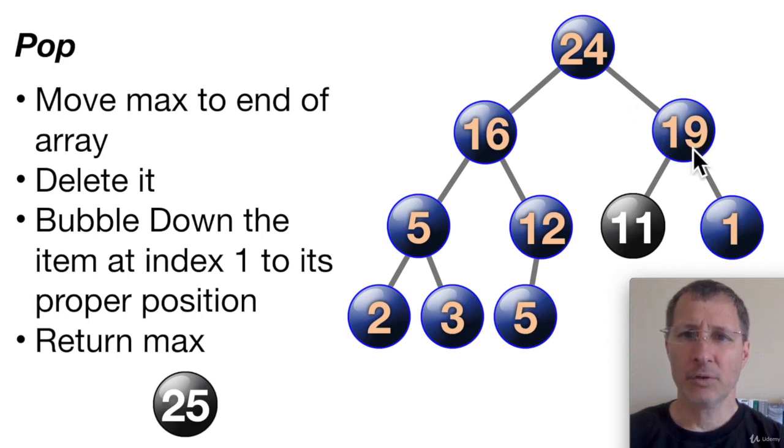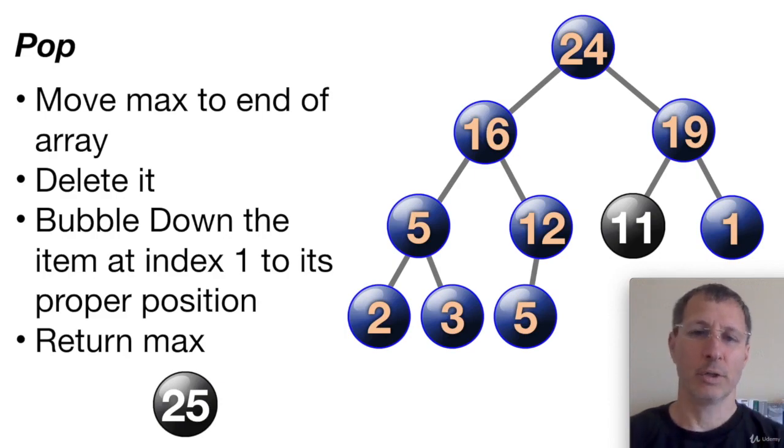So we do some comparisons with the child nodes to move 11 down until there's either no further room to go down or it's not greater than any of its children nodes. So that's the operation for pop, and now we can just return the 25 that we pulled off. That's it. So those are the 3 key operations, and that's basically how they work in a nutshell.